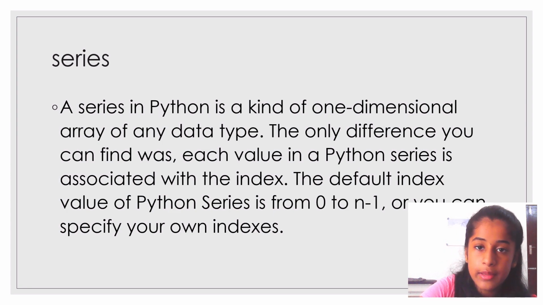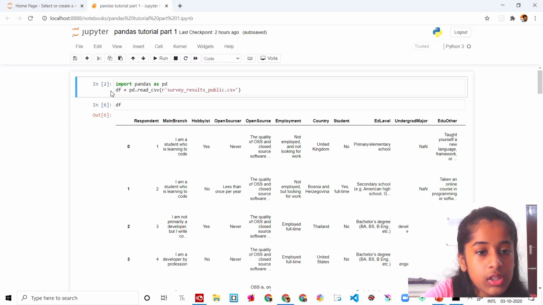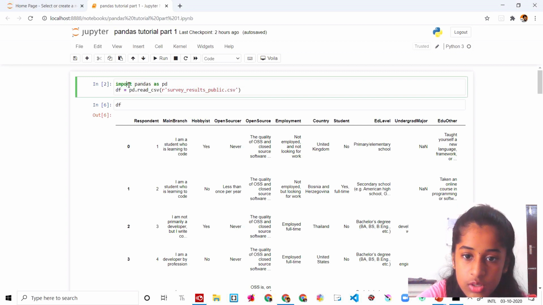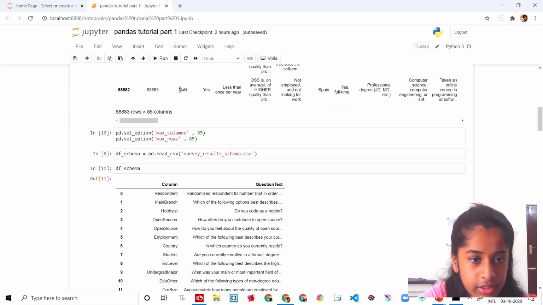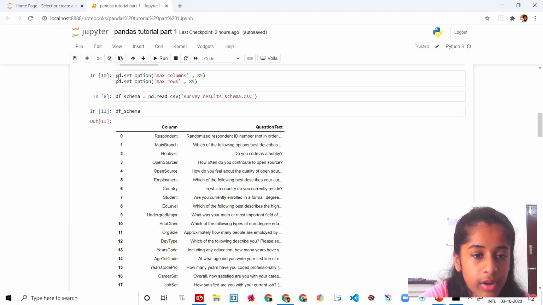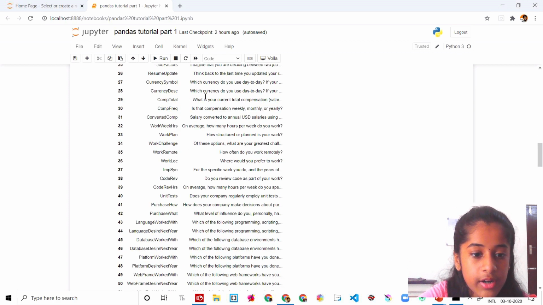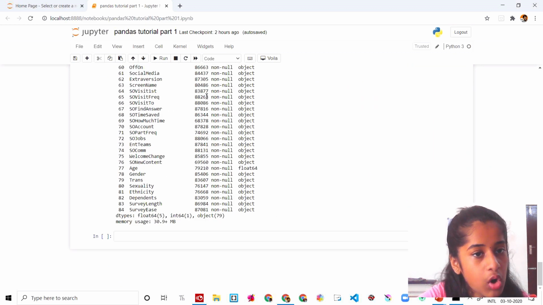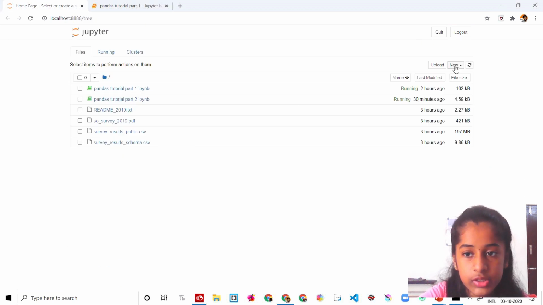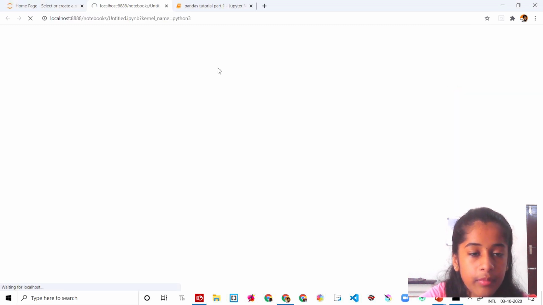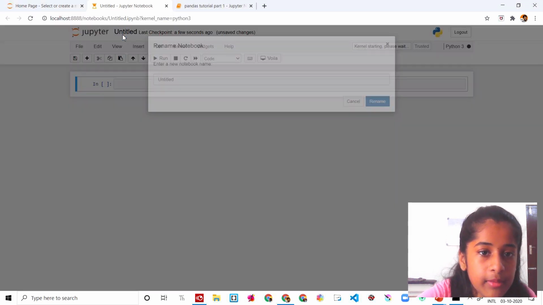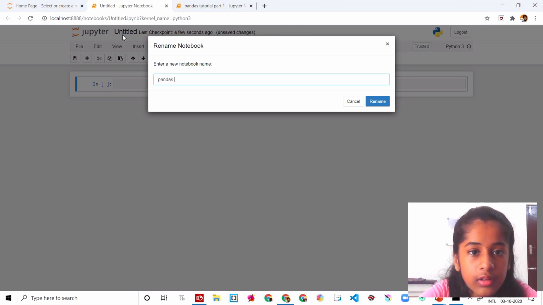Now let's implement them in Jupyter. So here is my Jupyter. This was a part 1 video. If you have not yet watched it, please do watch it. First we imported pandas. Then we read the file and printed it. We set the maximum columns and maximum rows, and read another file and printed its head. It will be useful for this video. So I'm going to create a new file and name it pandas tutorial part 2.